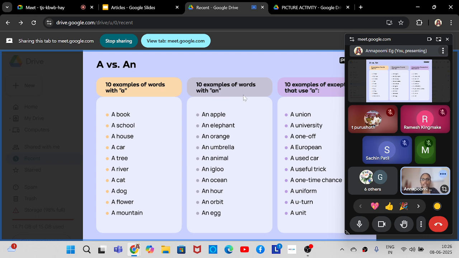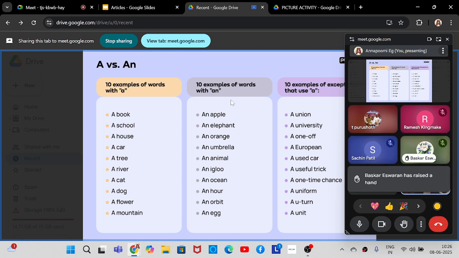Now coming to 10 examples of words with an. Who can read it? Yes, Archita. Next one I will give it to Ramesh. An apple, an elephant, an orange, an umbrella, an animal, an igloo, an ocean, an hour, an orbit, an egg. Very good. Hour, actually it has to be pronounced as hour. H is silent. So an hour, an orbit, an egg.